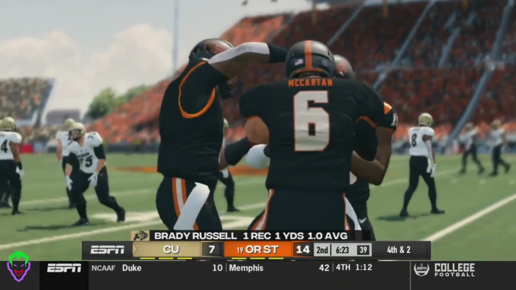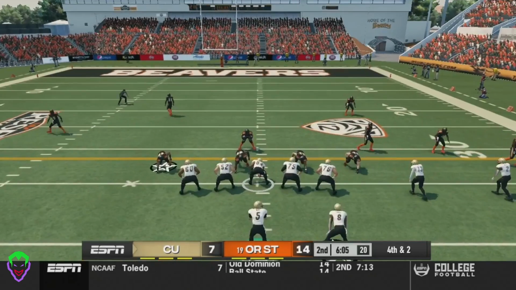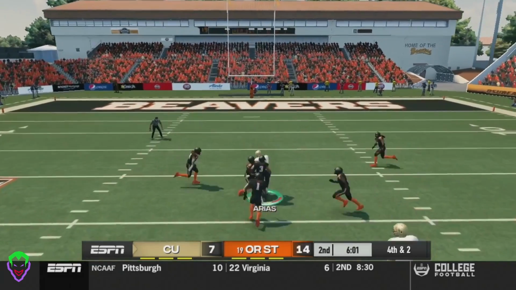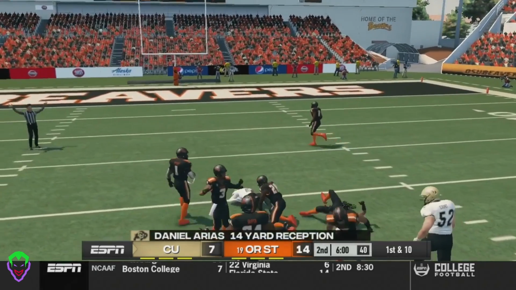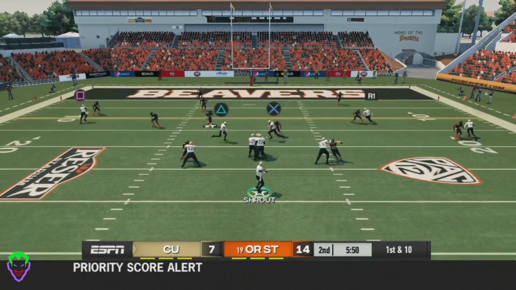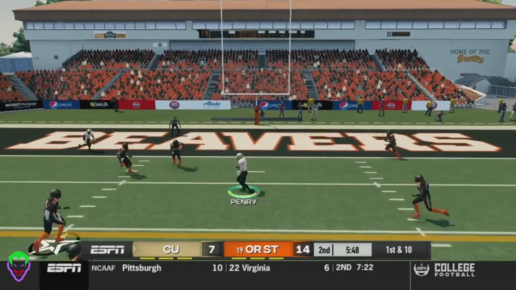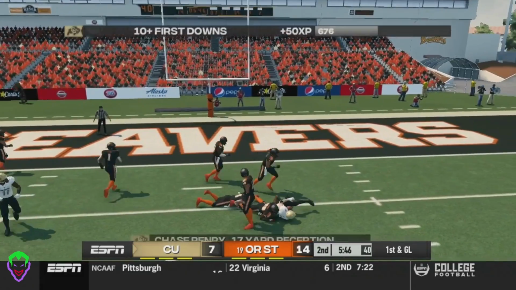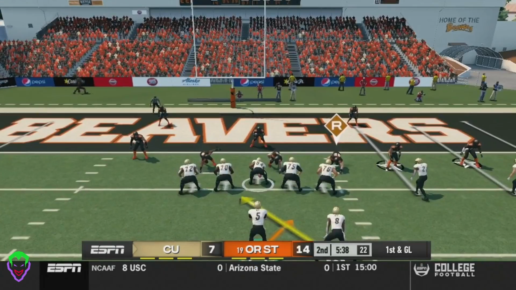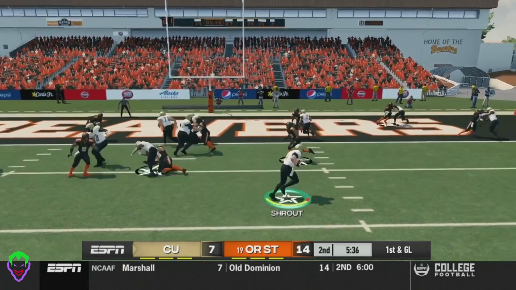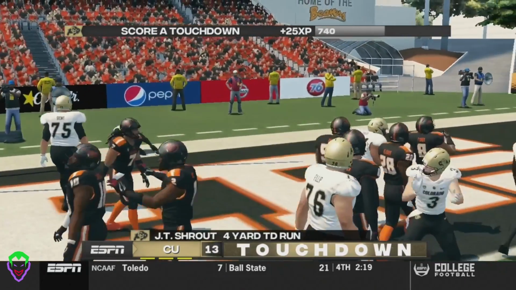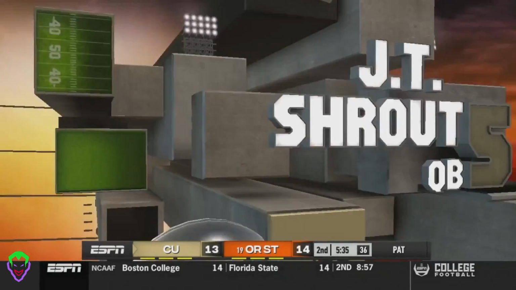The Beavs come up big on 3rd down to make a 4th and 2, but Coach Bieniemy decides to go for it. Stroud throws it out to Arias, who gets the first down and gets down to the 20-yard line on a 14-yard reception. On the 1st and 10 here, Stroud tries to find Penry, and he does, and Penry gets down to about the 4-yard line. 1st and goal for Colorado. On the read play, Stroud keeps it himself and gets into the end zone. JT Stroud, 4-yard touchdown run to tie this game at 14.